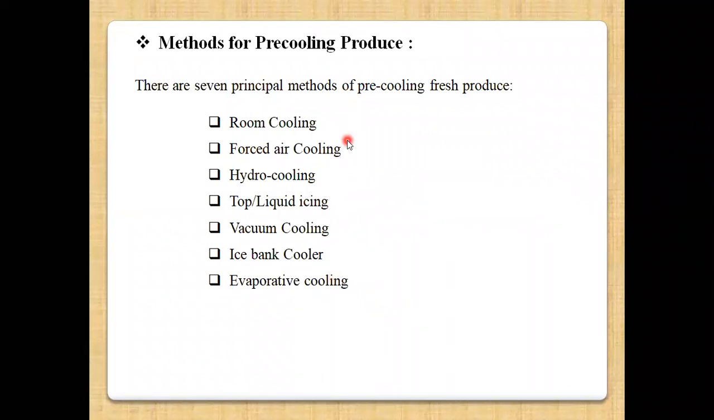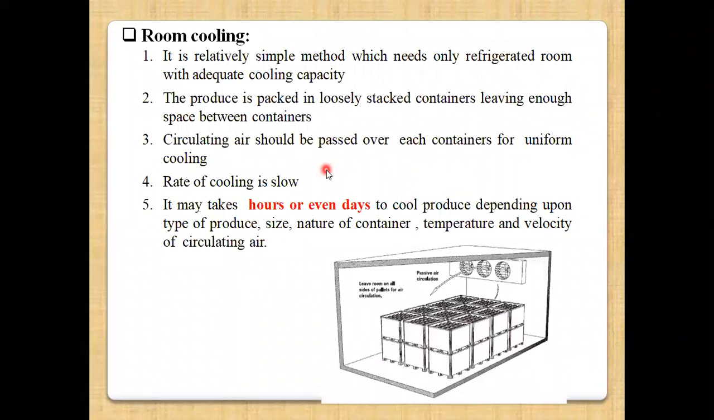These methods are classified on the basis of which kind of medium is used for the pre-cooling. So first of all, we will see room cooling. Room cooling is based on an air medium. It is used for the cooling of your horticulture produce.